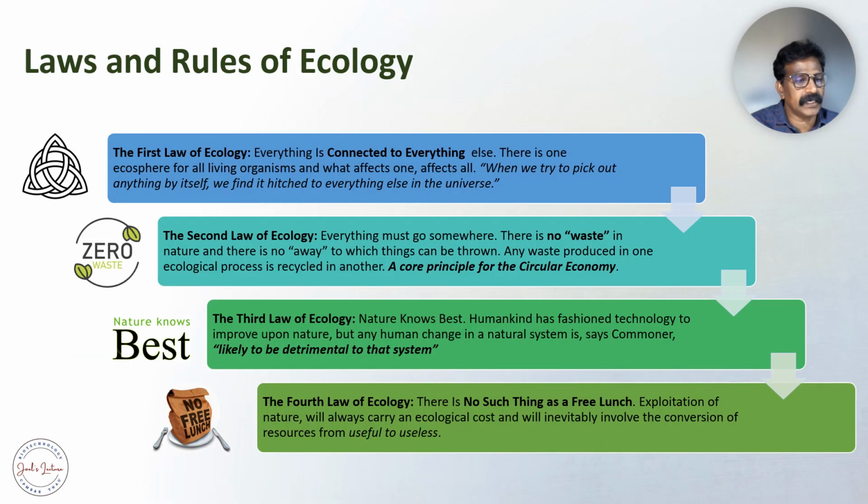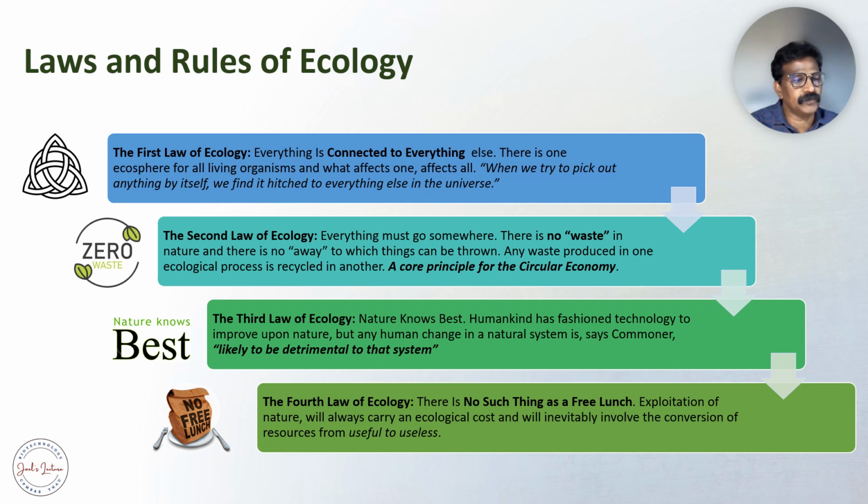Barry Commoner has proposed four laws of ecology. He has proposed the first law: mainly, everything is connected. That is the important point to be discussed under the first law of ecology. Everything living in this world is connected to everything. So all are forming a web of interactions.